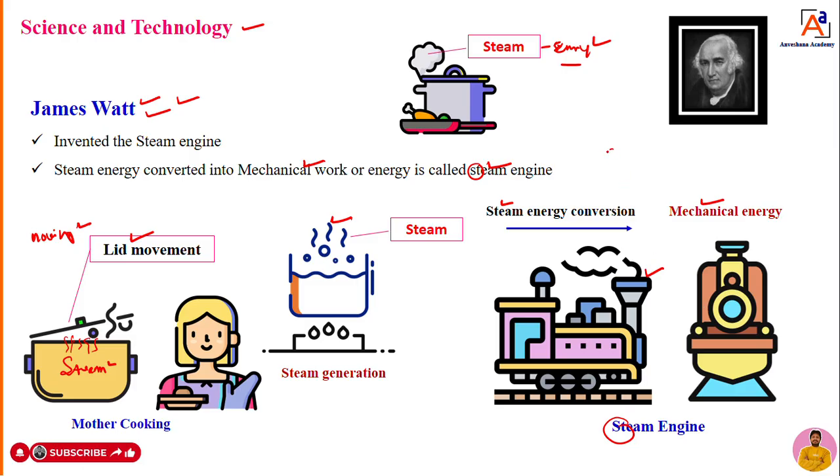Hence, science plus technology combined together, they have developed an application. That application is the steam engine. With the help of that application, we can convert steam energy into mechanical energy. Hence, James Watt contributed a lot to convert steam energy into mechanical energy with the help of a steam engine.